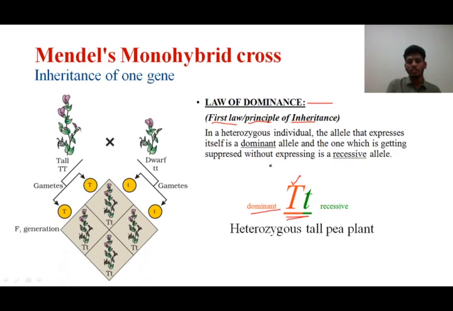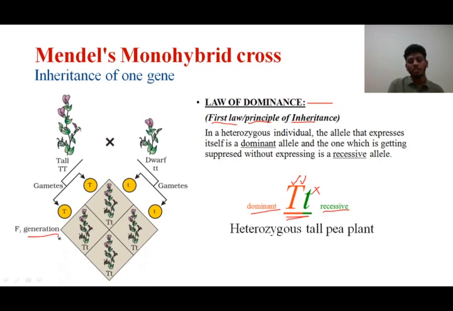And the one which is getting suppressed without expressing is a recessive allele. This allele is not able to express here, only this one is getting expressed. Since this is not expressing, we say this is getting suppressed. This allele which is getting suppressed without expressing, we call it a recessive allele. So the law of dominance says the one which is expressing is the dominant allele, and the one which is not expressing is the recessive allele. This is what we have done with the F1 generation until now.